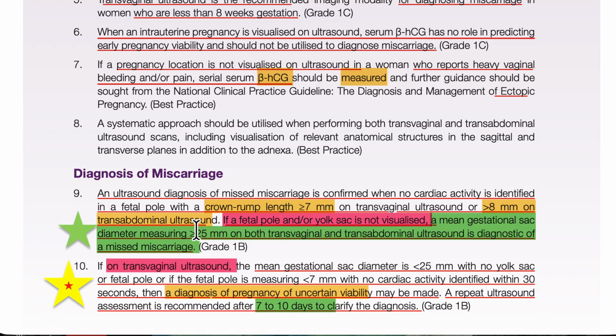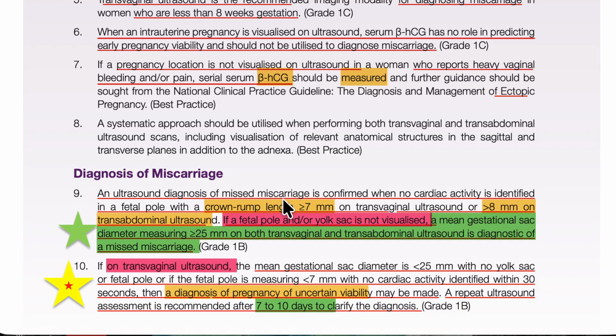We have to see a gestational sac. If there is no fetal activity, no fetal heart, and there is a fetal pole, we can measure the CRL. If it is more than 7 millimeter on TVS, and per abdomen more than 8 millimeter. My dear, these are the new criteria which I am telling you, so please remember that one. There is a difference, but one important point: CRL more than 7 or CRL more than 8, per abdomen and TVS.